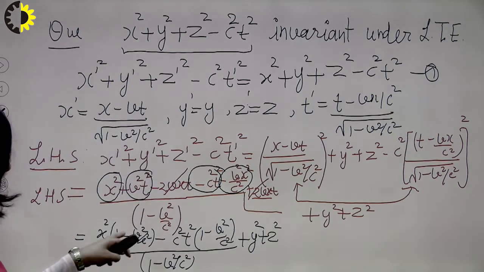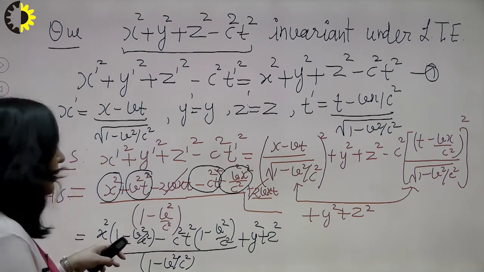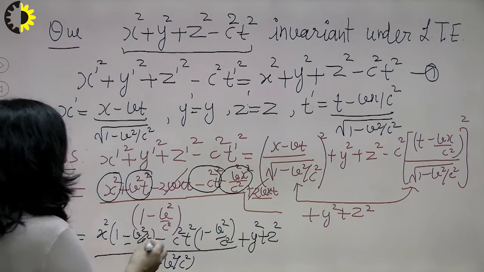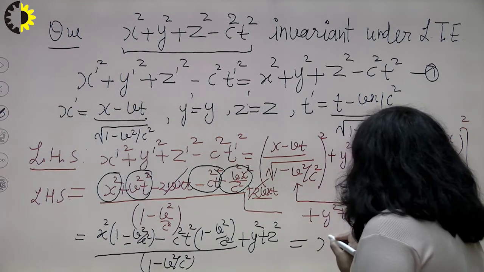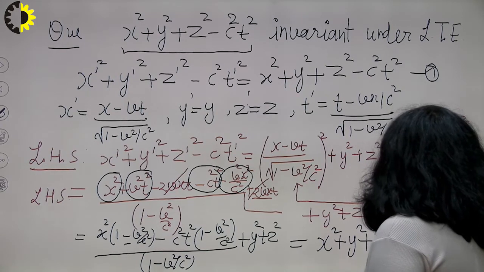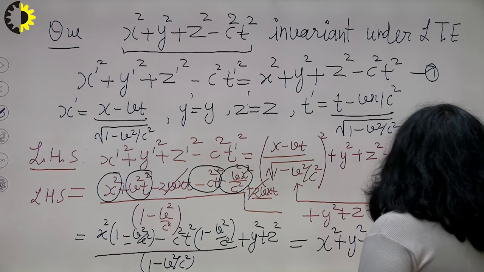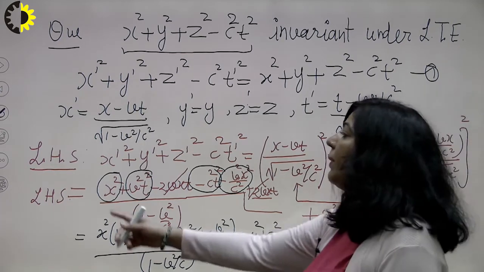Now, what are you getting? You are getting 1 minus v square upon c square common here. If you take this as common, then 1 minus v square upon c square will get cancelled, and you get x square plus y square plus z square minus c square t square. So, from where did you start? You started from the left hand side.